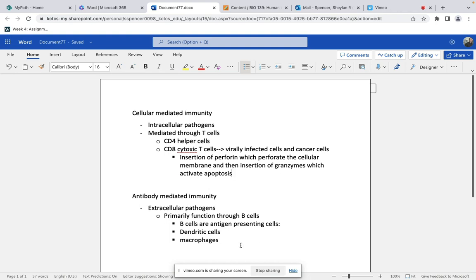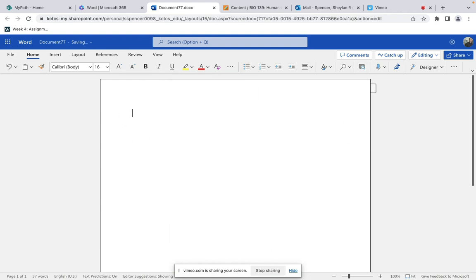We talked about the two types of phagocytic cells. You guys remember what phagocytosis is? Phagocytosis is the engulfment of a pathogen, right? Remember we talked about it being kind of like Pac-Man. There are two different cells: neutrophils and macrophages.